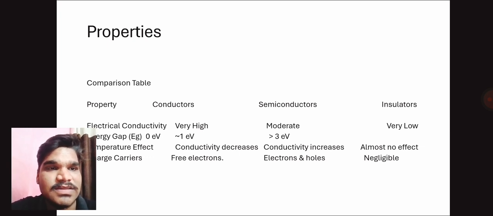Electrical conductivity in semiconductors is moderate. Energy gap is approximately equal to 3 eV in semiconductors. Temperature effect: conductivity increases in semiconductors. Charge carriers in semiconductors are electrons and holes.